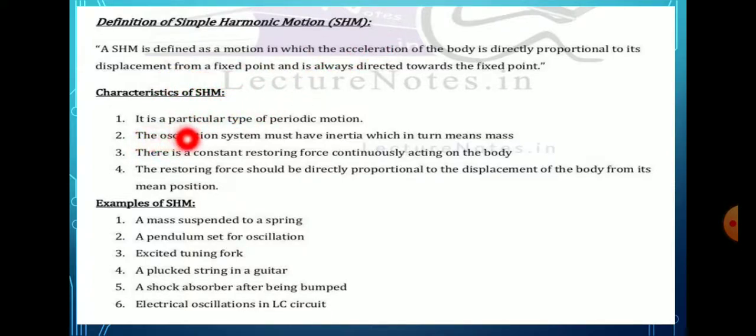There are some characteristics of simple harmonic motion. First, it is a particular type of periodic motion. Second, the oscillating system must have inertia, that is, mass. Third, there is a constant restoring force continuously acting on the body. Fourth, the restoring force should be directly proportional to the displacement of the body from its mean position. These are some characteristics of SHM.